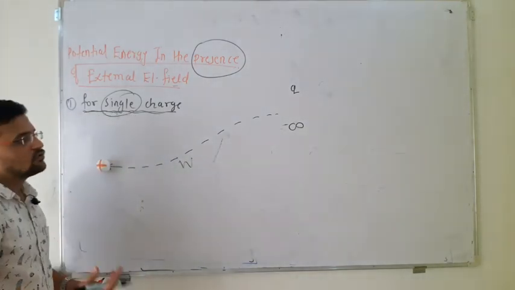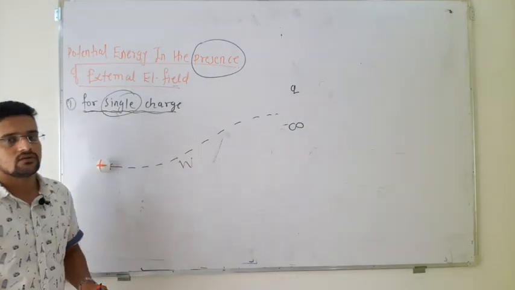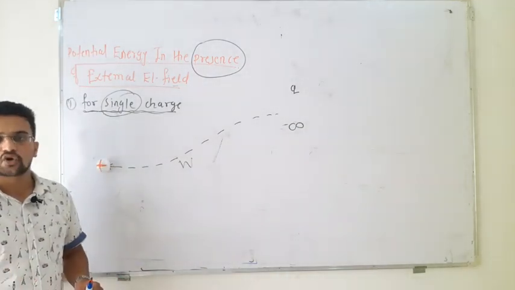According to the definition, whatever work is done is stored in the form of potential energy itself.